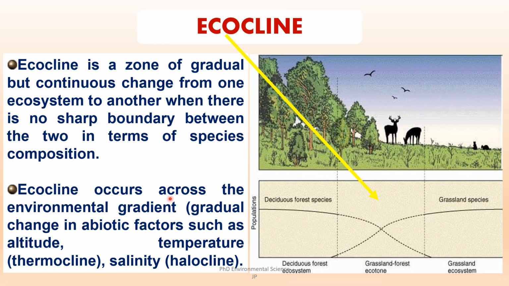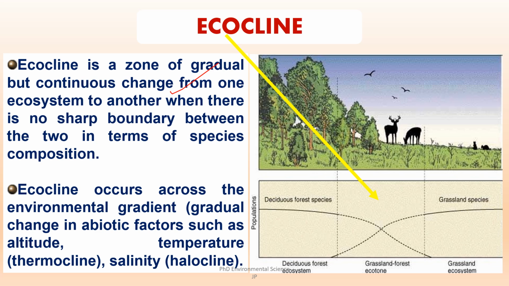Ecocline is a zone of gradual but continuous change from one ecosystem to another where there is no sharp boundary between the two in terms of species composition. So the transition between ecosystems occurs gradually, with species composition changing incrementally rather than abruptly. This means as you move through the ecocline, you will encounter a series of species that may change in abundance and diversity over the distance. It occurs across an environmental gradient.